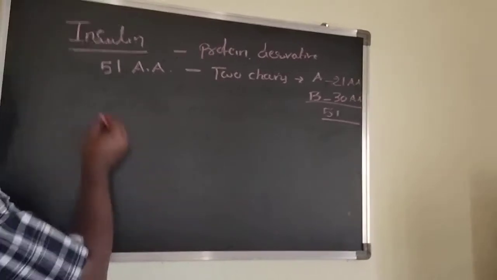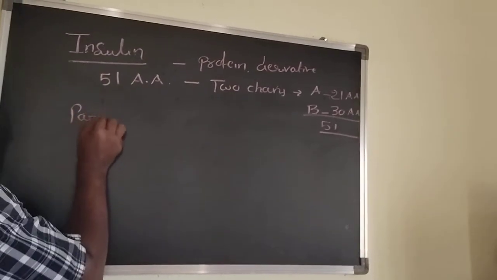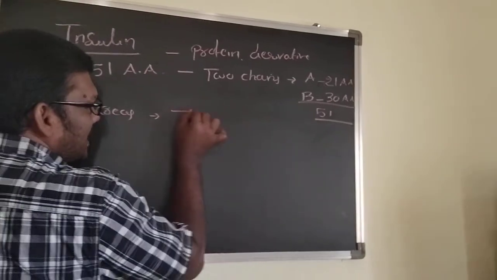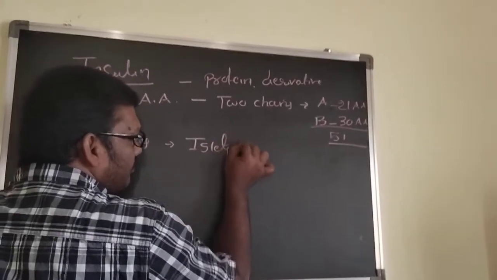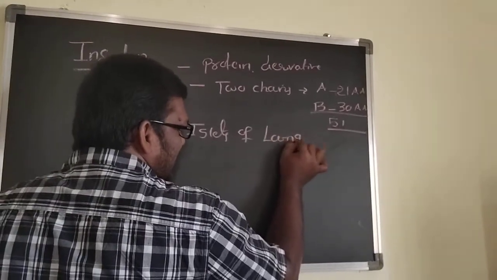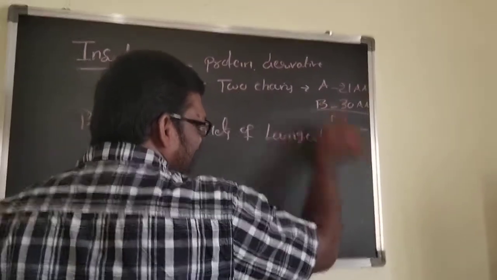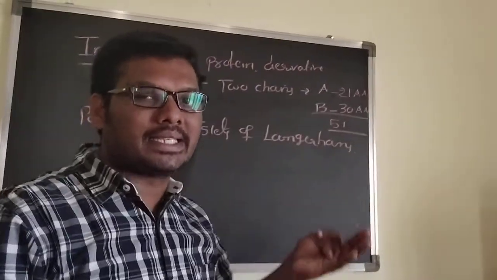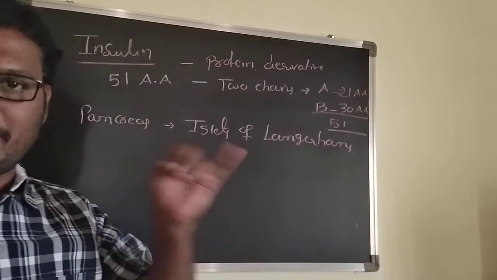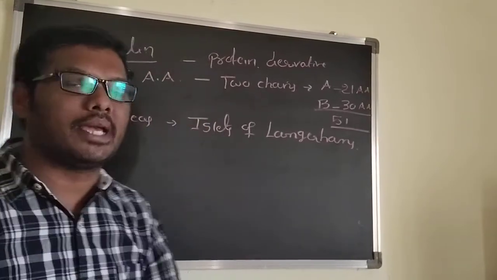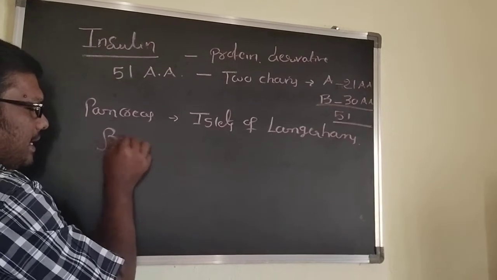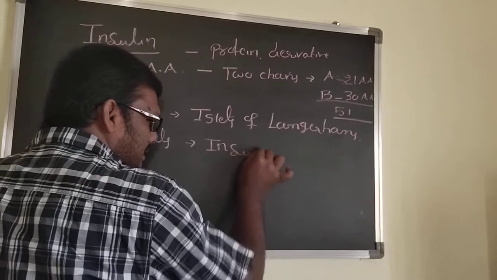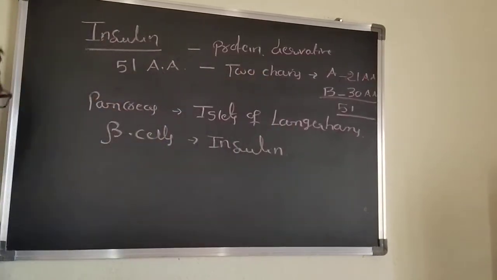In the pancreas, there is a group of cells called the islets of Langerhans. Among this group of cells, there are alpha cells, beta cells, delta cells and polypeptide cells. Among these four types of cells, the insulin hormone is released from the beta cells.